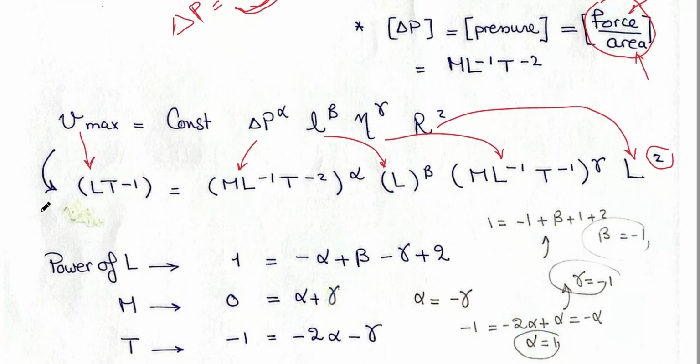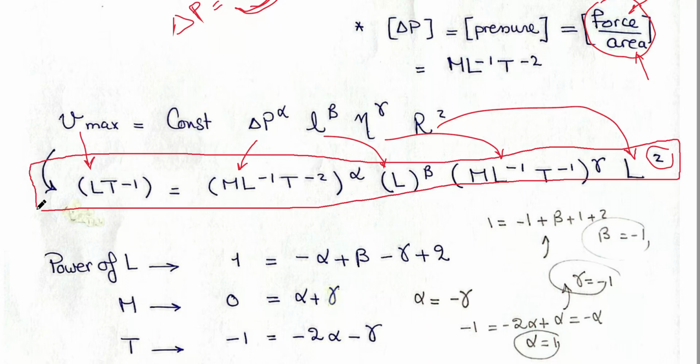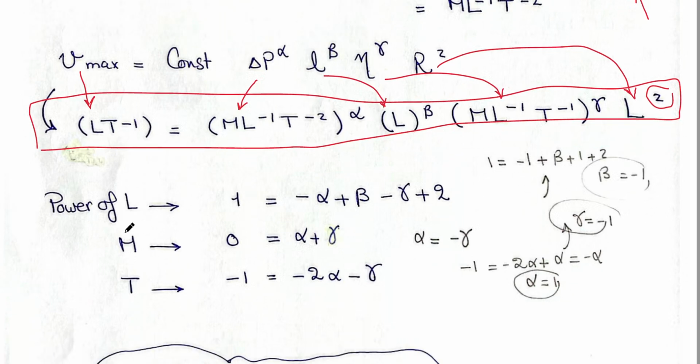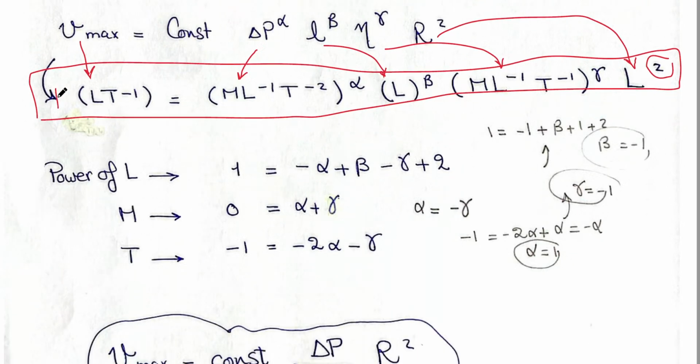So in the dimensional equation, you have three unknowns only, alpha, beta, and gamma. How can I find alpha, beta, and gamma? By equating the powers of similar dimensions. Here I don't find M. We know that M to the power 0. Put the powers of L, M, and T from the left. L power equals 1. M power equals 0. T power equals negative 1.